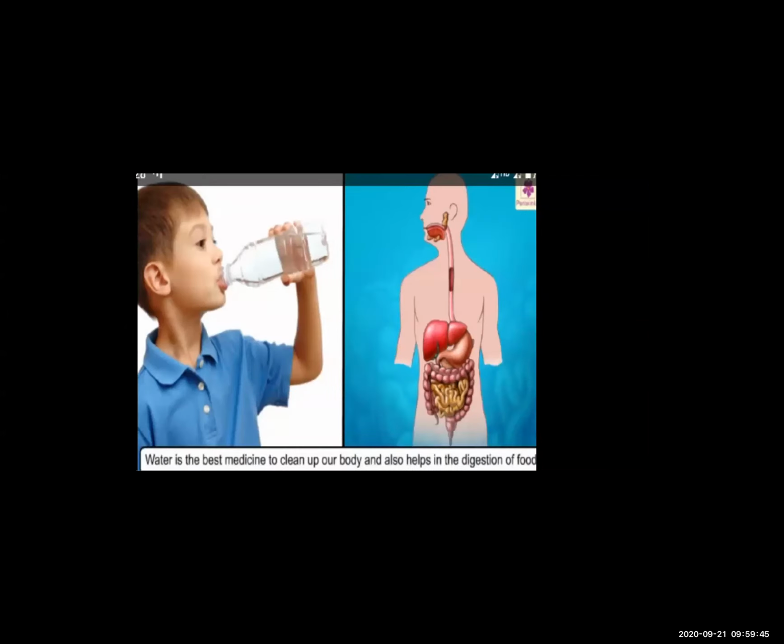See, the next is the water. We already learned the water lesson. Water is very essential to us. Without water we can't live. Water is the best medicine to clean up our body, and also helps us to digest food. Whatever food we eat, water helps us to digest that food in our body.